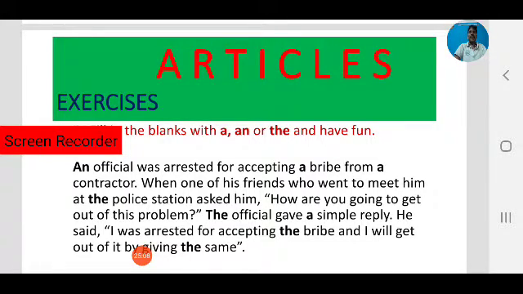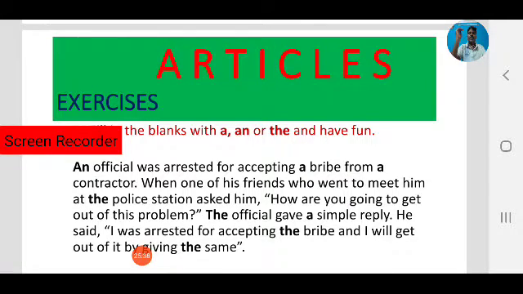So an official was arrested for accepting a bribe. A bribe begins with a consonant sound. A bribe from a contractor. We are using contractor for the first time, and it begins with a consonant sound. So an official was arrested for accepting a bribe from a contractor when one of his friends who went to meet him at the police station asked him.